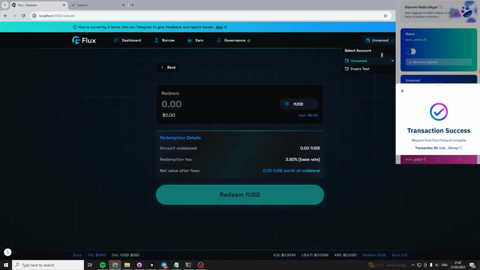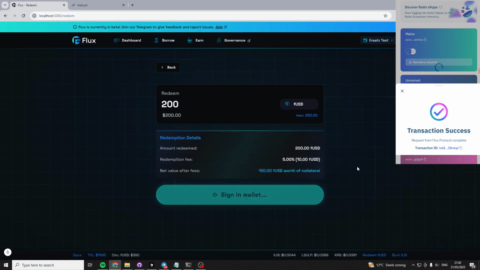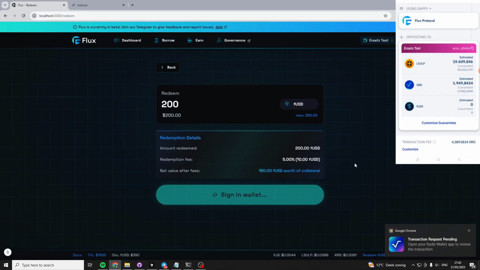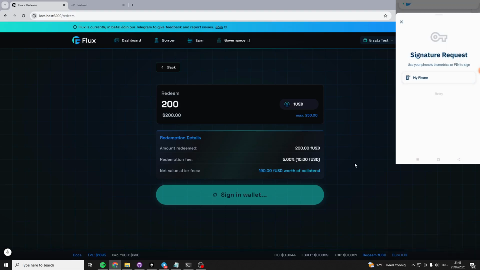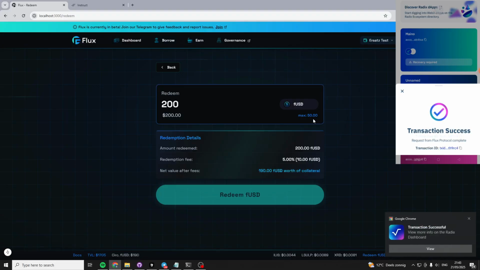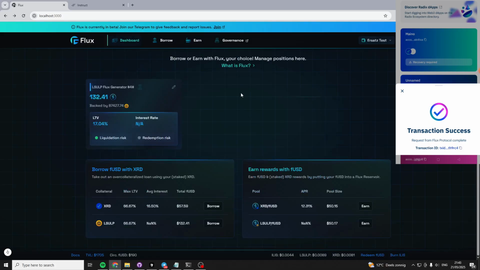We don't have a lot left, I see. We have some here. Let's redeem 200 FUSD. And you can see that we get back quite a lot of LSULP. And I now hope, is this actually enough? Yeah, okay, well, I couldn't do the math quickly enough in my head, but apparently it's enough.